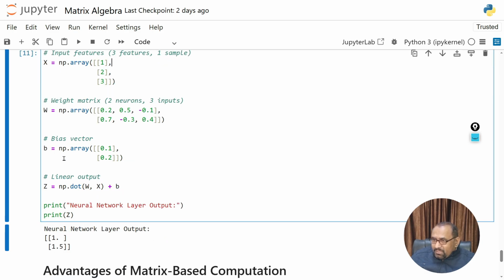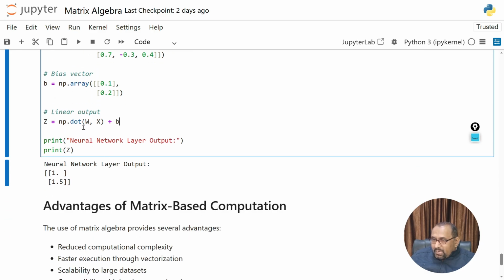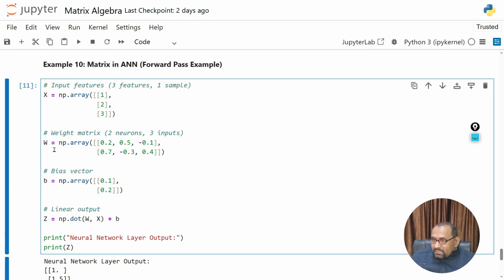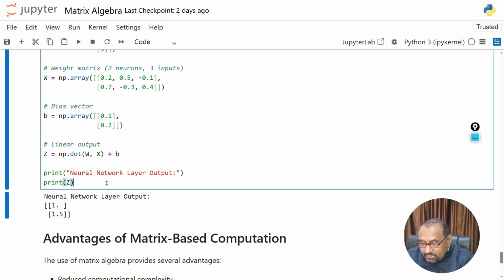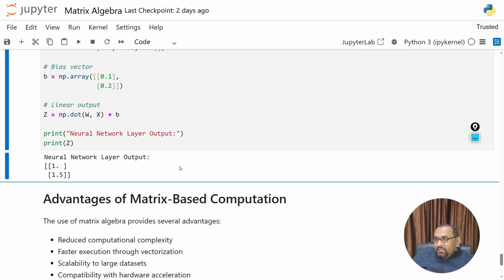Then this is the bias vector, b is equal to np.array 0.1, 0.2, and the linear output is np.dot(w, x). So w is there, x is there, and we take the product, then plus b. Sorry, dot is used for matrix multiplication, not for element-wise multiplication. So this is the matrix multiplication, then plus b. This is the linear output. When you execute with Control and Enter, you can see the neural network layer's output 1.5.